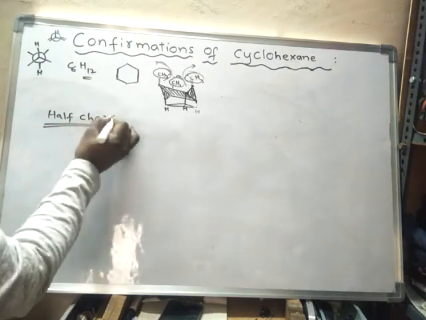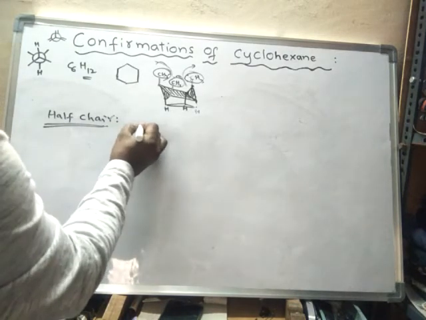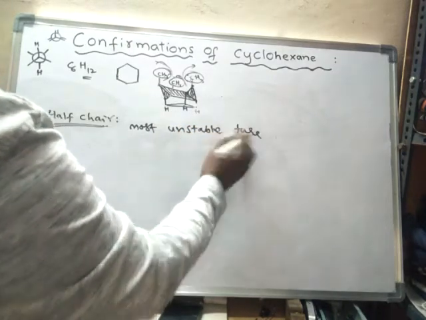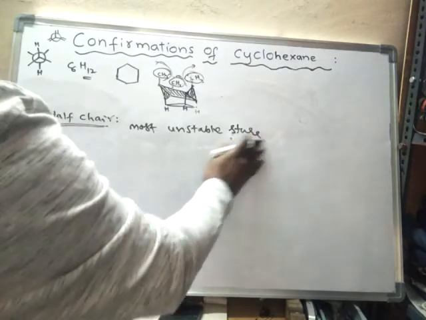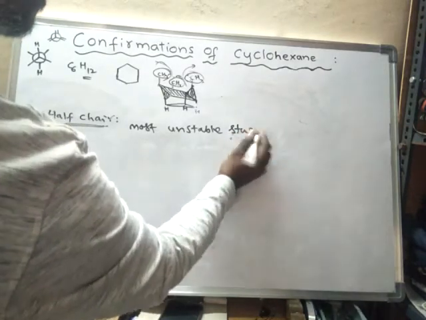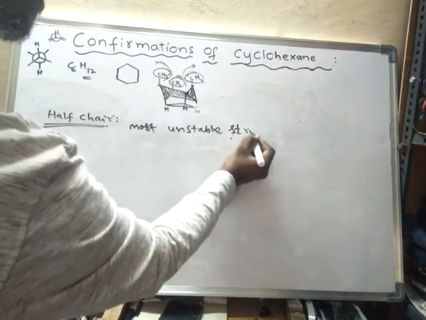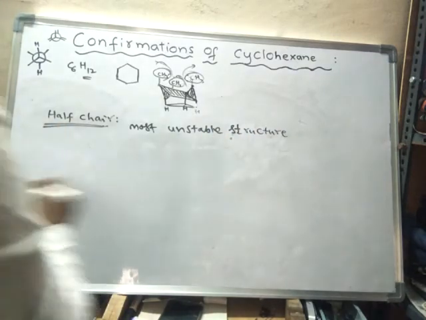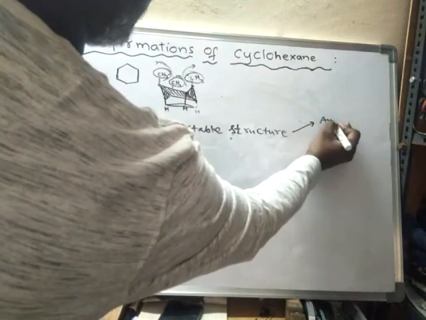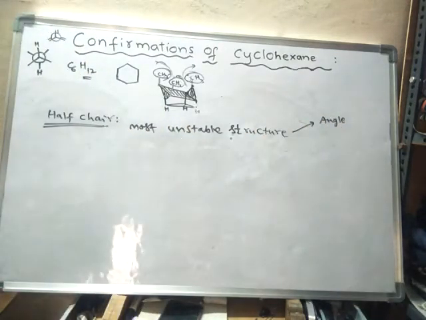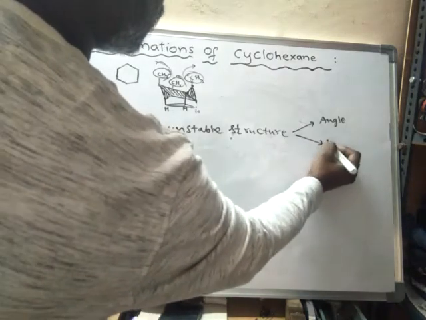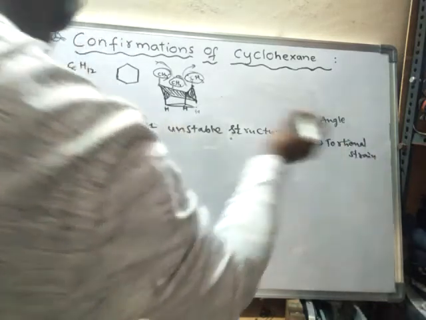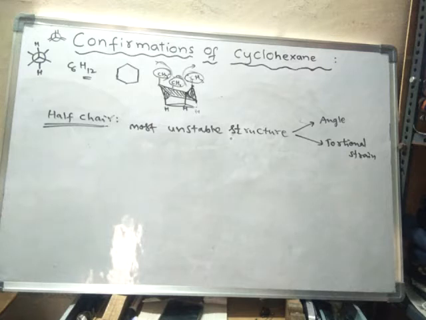Half chair is the most unstable structure, because it has angle strain as well as torsional strain.